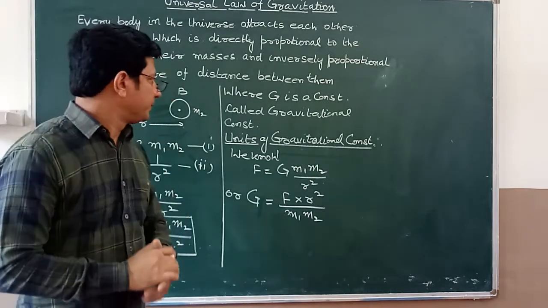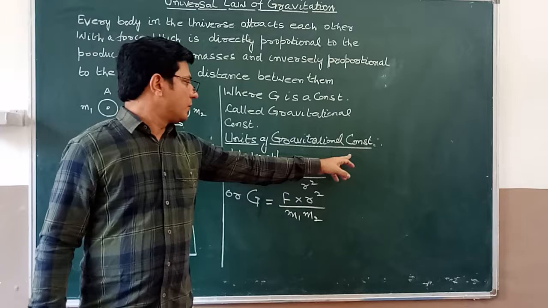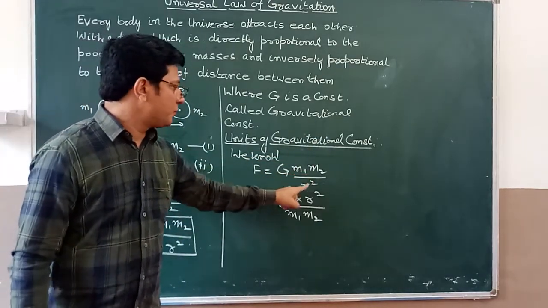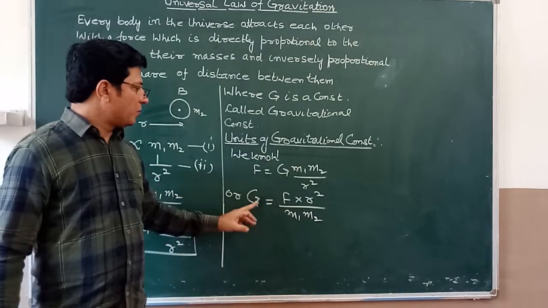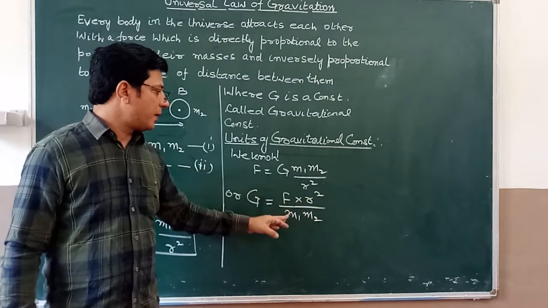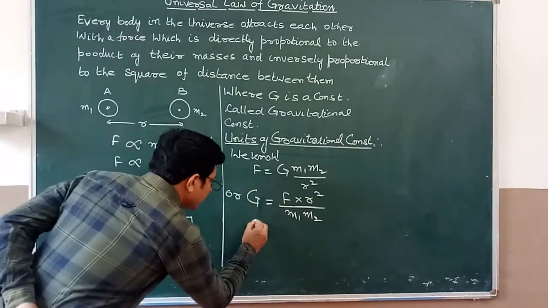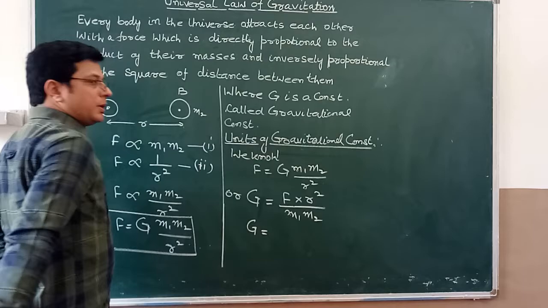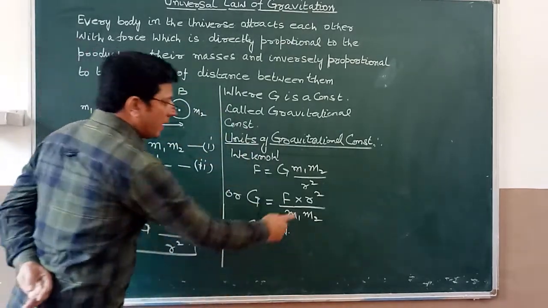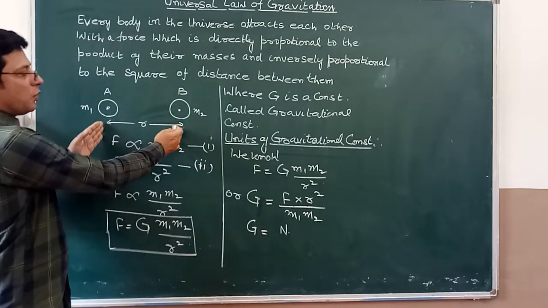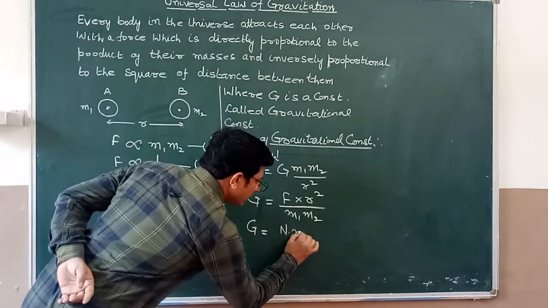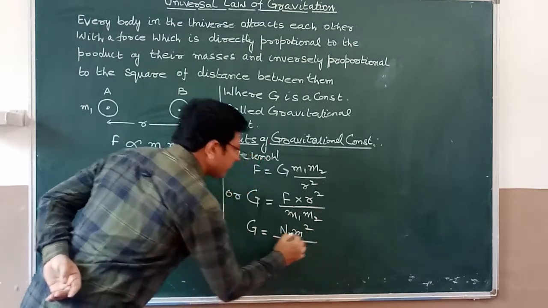Now come to the units of the gravitational constant. We know that F is equal to G m1 m2 upon r square. Now find out G. After transposing, you get F into r square upon m1 m2. So G is equal to the unit of force, Newton, into r square. What is r? It is the distance between two objects. So the SI unit of distance is meter square.